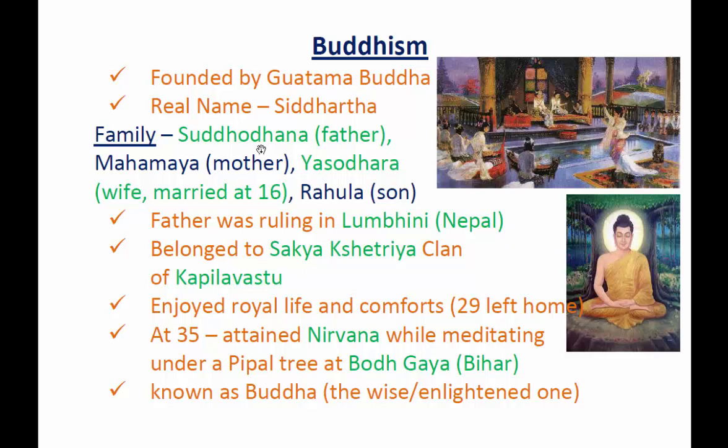His mother was Mahamaya. Let us repeat again. Mahamaya, mother. And at the age of 16, Siddhartha also got married to a princess whose name was Yasodhara. Let us repeat again. Yasodhara. And they also had a son whose name was Rahul or Rahula. This Siddhartha or Gautama Buddha enjoyed a royal life. Being a royal family, they enjoyed royal life as well as royal comforts.